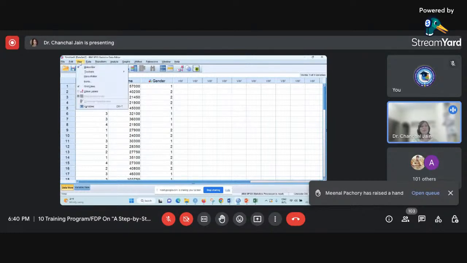Then talking about the View menu, for example, you can see grid lines. This particular checkbox is selected.